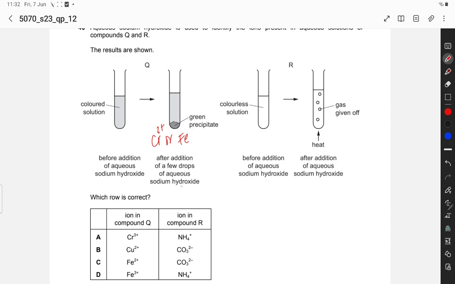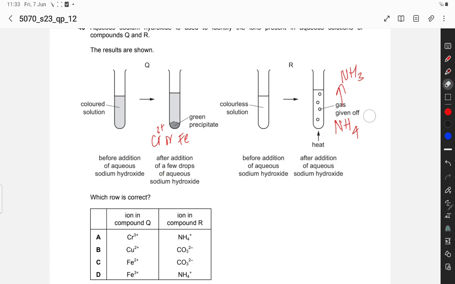Gas given off: this could be the ammonium ion, because when sodium hydroxide is added to ammonium ions, ammonia gas is released, which turns damp red litmus paper blue.